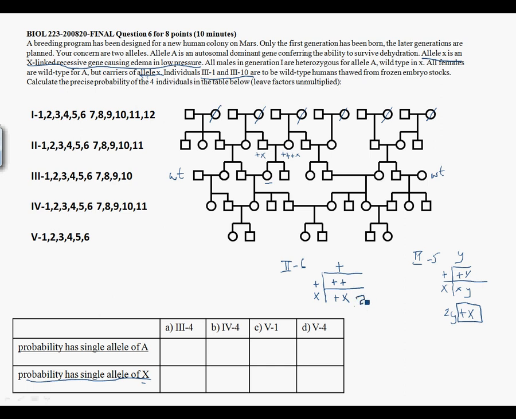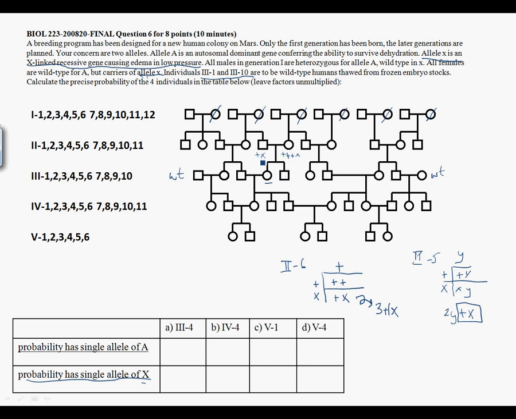So the gametes she will produce will be 3 wild-type X chromosomes for one mutant X chromosome. That's different. The question about inheriting this recessive X allele is different from the problem with the dominant A allele, because the sex linkage is affecting the probability, since we know the gender of the offspring.